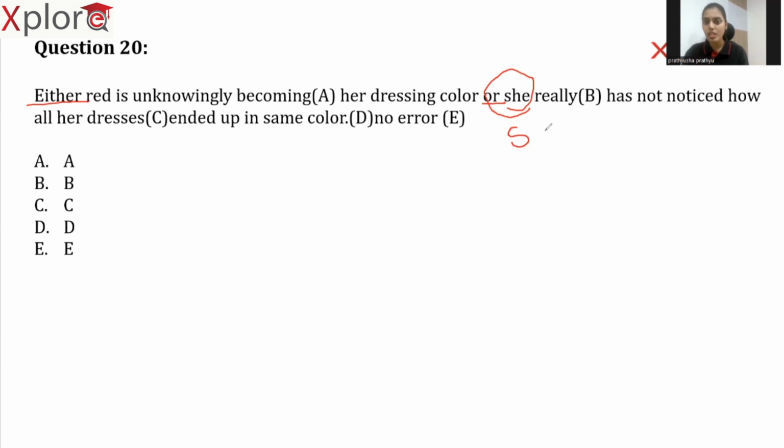Now, our verb should be singular for sure. Now, what is the verb we have used here? Has. Is it singular or plural? Obviously, it is singular. So, there is no error in this sentence. According to the rule of subject-verb agreement, it is very clear. Either red is unknowingly becoming her dress color or she has not noticed how all her dresses ended up in the same color. So, there is no error in this particular sentence.